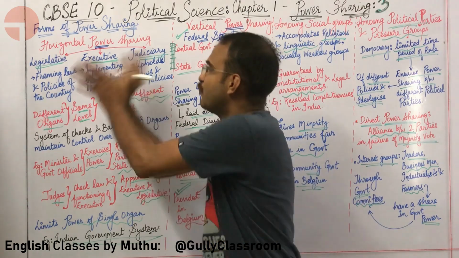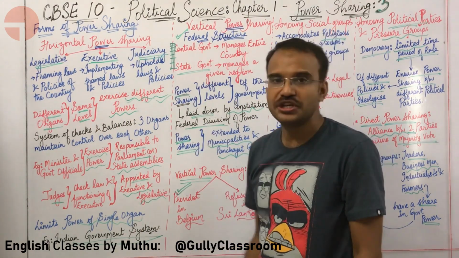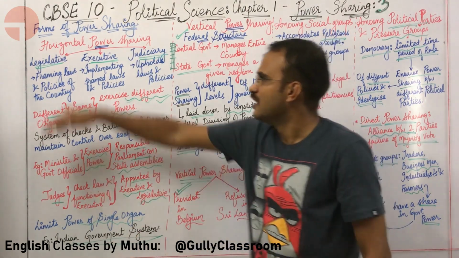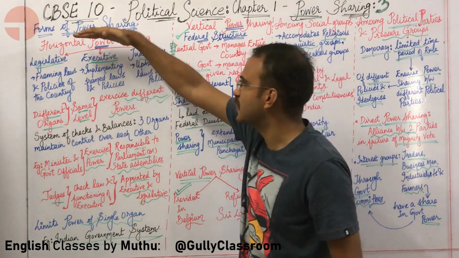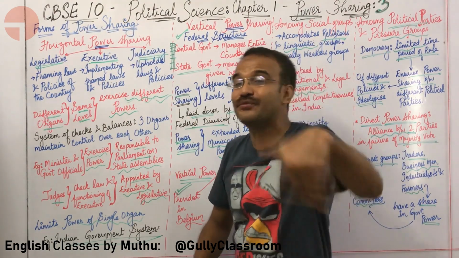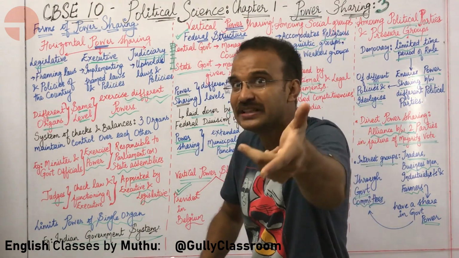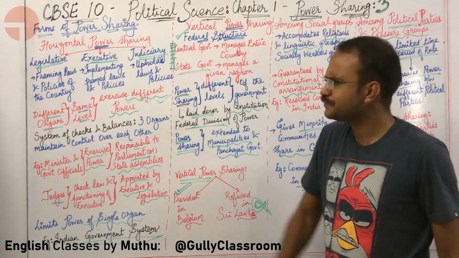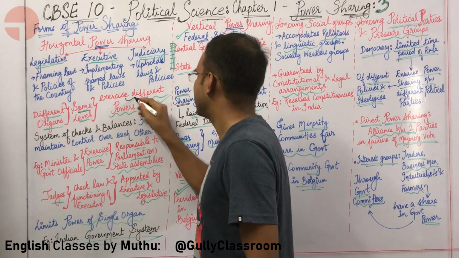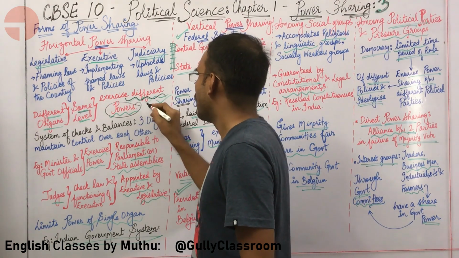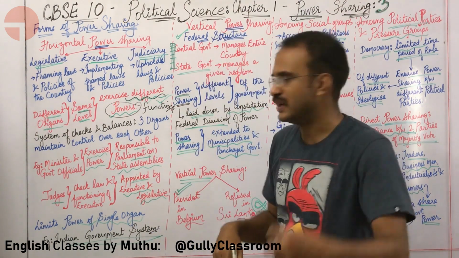So the legislative is framing the laws, the executive is implementing the laws, the judiciary is upholding the laws. Responsibility of the legislature: framing the laws and policies of the country. Responsibility of the executive: implementing the framed laws and policies. Responsibility of the judiciary: upholding the laws and policies of the country. So the three different organs are at the same level but they have different powers, or you can indeed call them different functions.